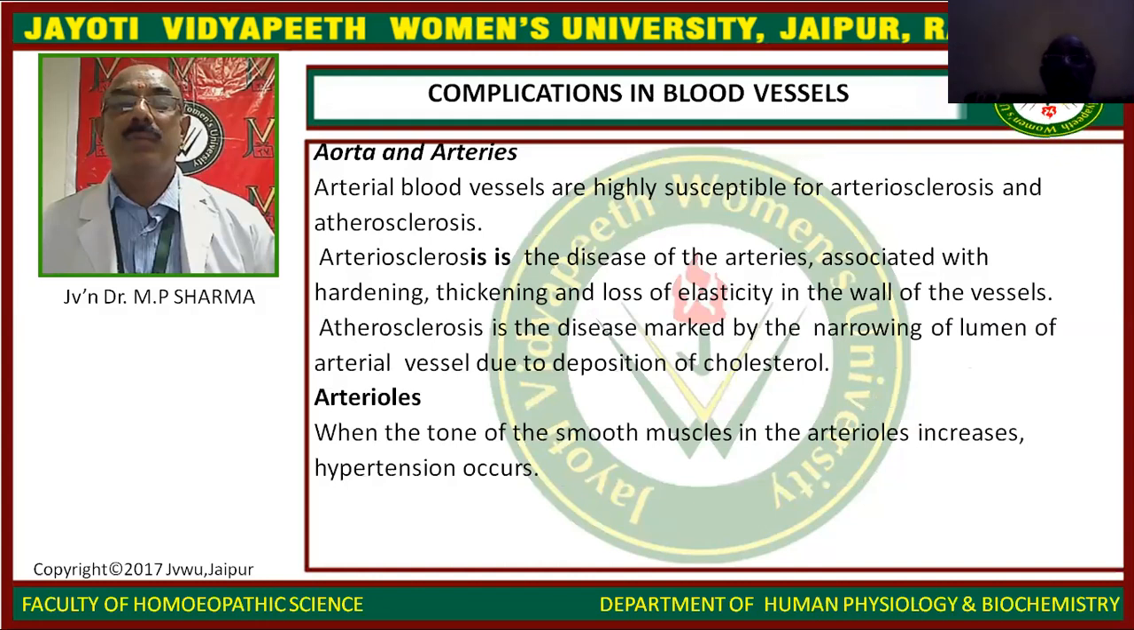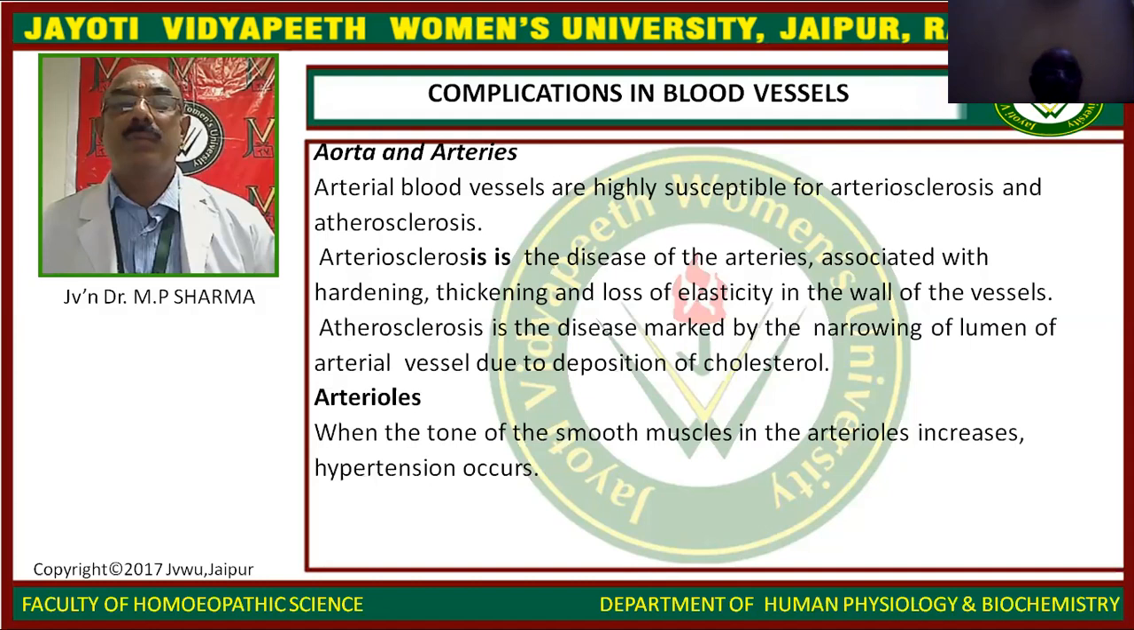Aorta and arteries. Arterial blood vessels are highly susceptible to arteriosclerosis and atherosclerosis. Arteriosclerosis is the disease of the arteries associated with hardening, thickening, and loss of elasticity in the wall of the vessels. Atherosclerosis is a disease marked by the narrowing of the lumen of arterial vessels due to the deposition of cholesterol.